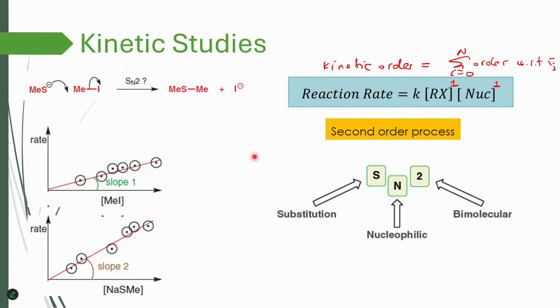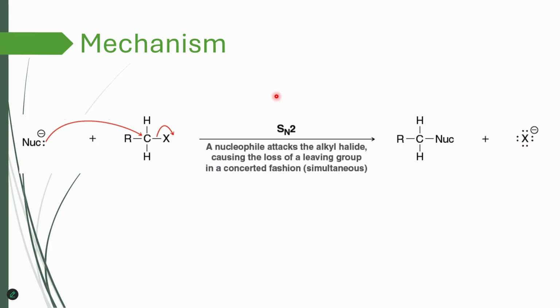So the conclusion here is that the experimental observations for SN2 reactions are consistent with a concerted process involving both the nucleophile and alkyl halide in a single step. And this is the accepted mechanism for the SN2 reaction. The nucleophile attacks and the carbon-halide bond breaks, and the electrons of the bond land onto the leaving group. That's why it becomes negative. So we introduced the SN2 reaction, the mechanism, and the kinetic evidence that supports this concerted process.